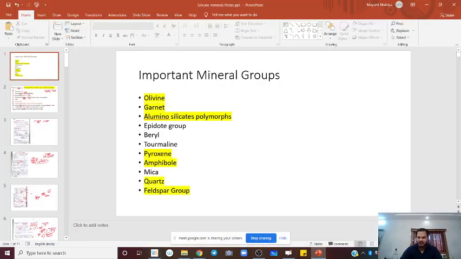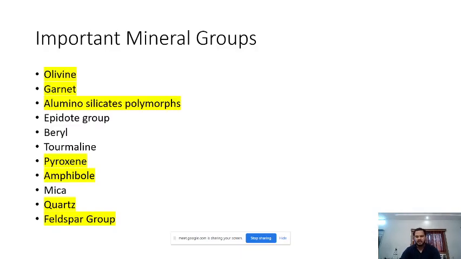I'll revise a bit for you what we covered till now. So now we know that these are the minerals which are important for us from the exam point of view. We covered olivine. Today we'll cover garnet, aluminosilicate, and we'll also go through epidote. Then we'll complete pyroxene, and if time permits, we'll also do amphibole. These are very important.